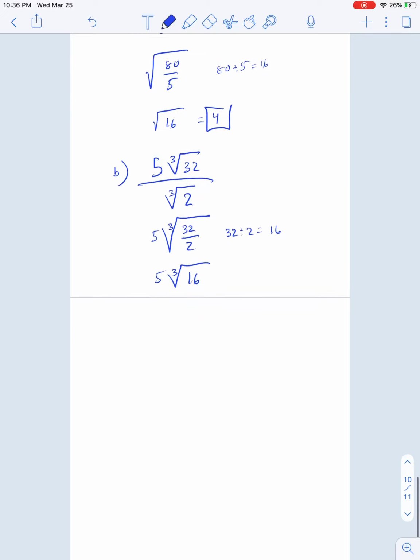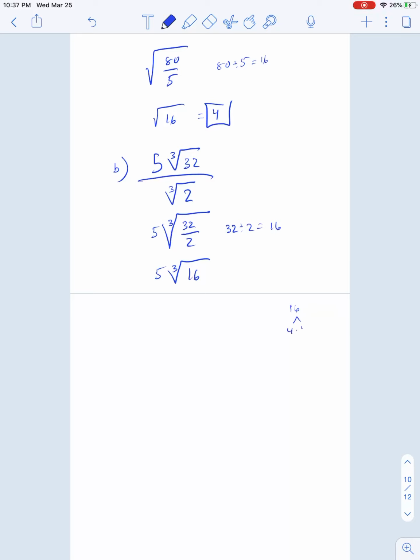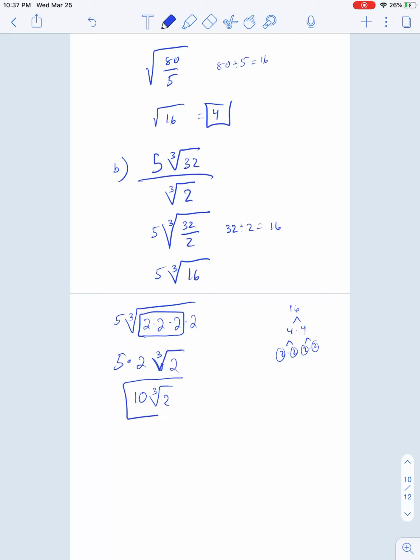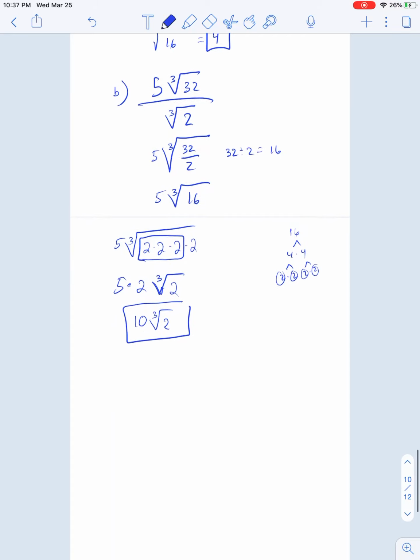And from here, we just break up our 16. Right? 16 is 4 and 4, which is just a bunch of 2's. So it's 5, the third root of, looks like 4 of them. Pulling in groups of 3's, that comes out. So it's 5 times 2, third root of 2's left on the inside, and that gives us 10 times the third root of 2.